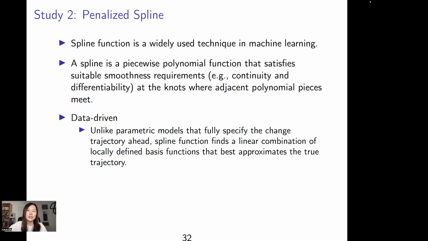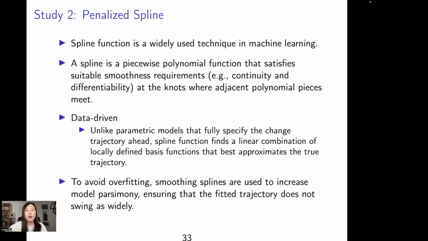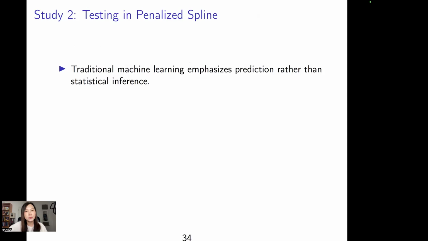Spline function finds a linear combination of locally defined basis functions that best approximates the true trajectory. But to avoid overfitting, we usually smooth the spline to avoid its swinging too widely, so we can have a more parsimonious model.